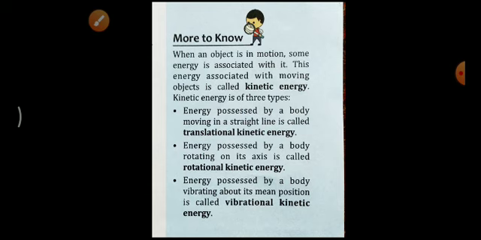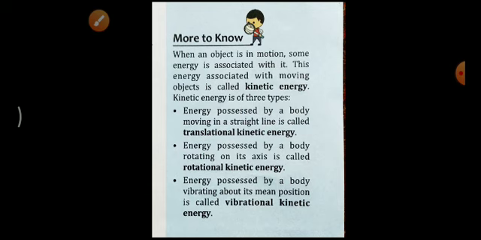In the previous class we already discussed and learned about kinetic energy and different forms of energy, like mechanical energy, and that mechanical energy is divided into kinetic energy and potential energy. We have not started potential energy, but we have finished kinetic energy, and two examples we have already discussed. Today we will discuss and learn about the different types of kinetic energy. So without delaying, let's get started.